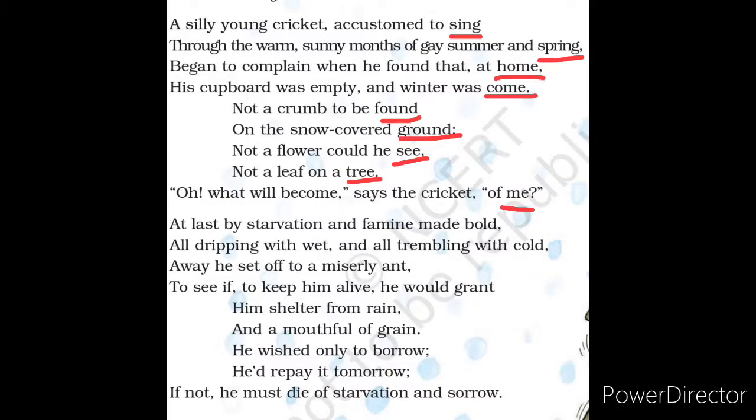Then home, come. So the rhyming scheme is B B. The next last words, found, ground. So the rhyming scheme is C C. The last rhyming words, see, tree, me. So the total rhyming scheme of the poem is A A B B C C D D D. So this was the rhyming scheme of the poem, The Ant and the Cricket.